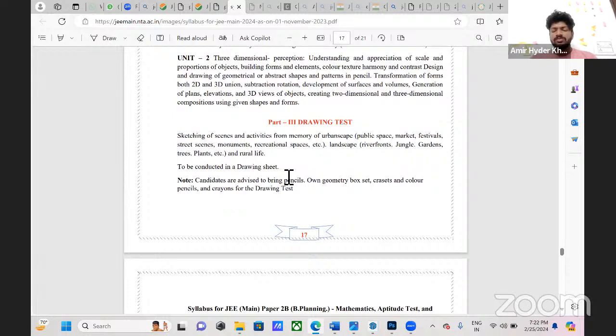And part three is the drawing test. In the drawing test, you will be asked to draw. You will be given two problems. Any type of problem, like drawing a sketch of your favorite actor or person, or they will give you a scenario and ask you to make a scenery sketch of it, or they'll ask you to make one point or two point perspective sketches.